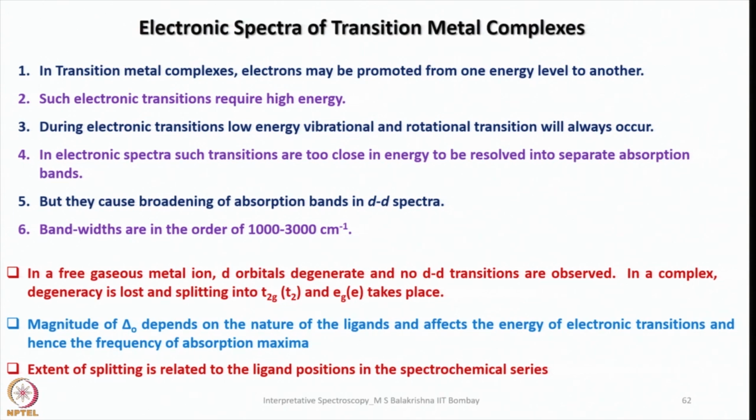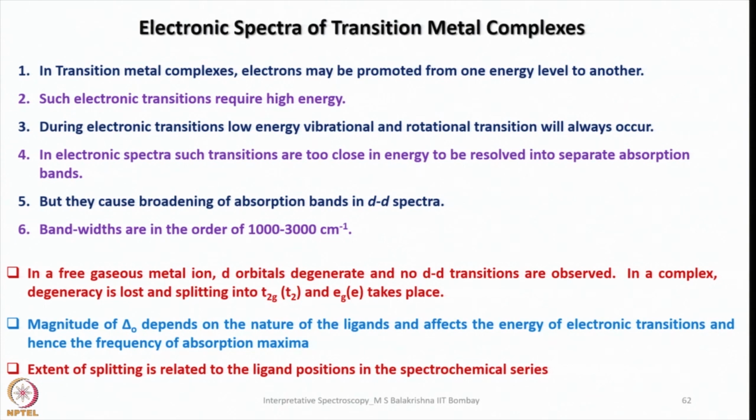The energy required for vibrational and rotational excitation is very minimal compared to the energy required for electronic transition from one level to another. As a result, they cause broadening of the absorption band in d-d spectra, and the bandwidths observed in d-d spectra are in the range of 1000 to 3000 centimeter minus 1.